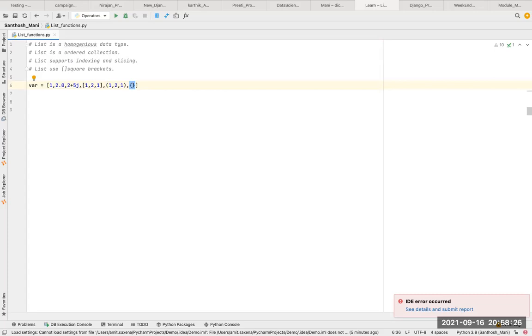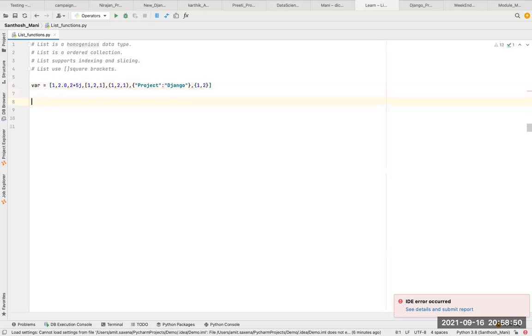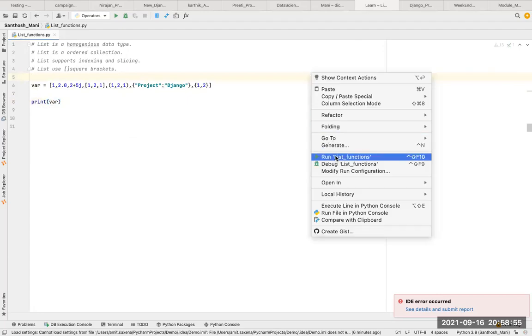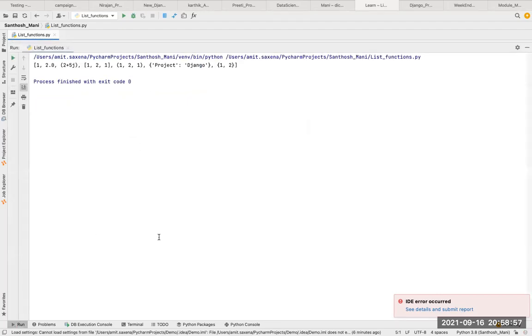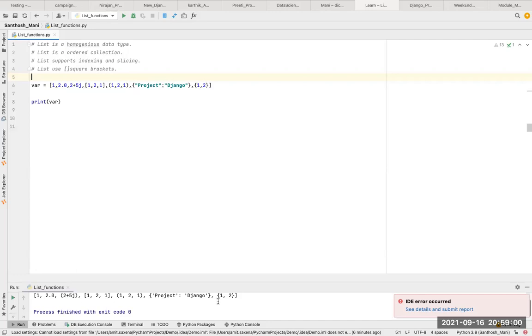So I can use project, let's say Django. And we have set also. I will use a set and give 1, 2. If I run print, it should print the same data. Let's see. Yes, it is printing the same data, whatever we gave.